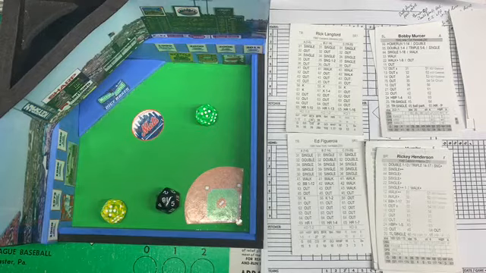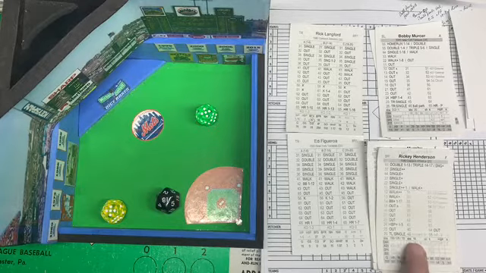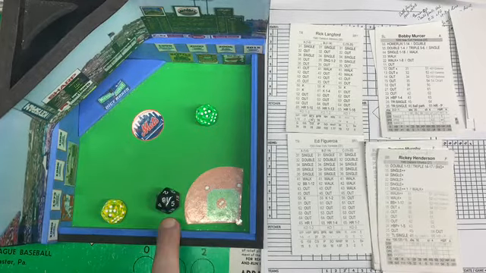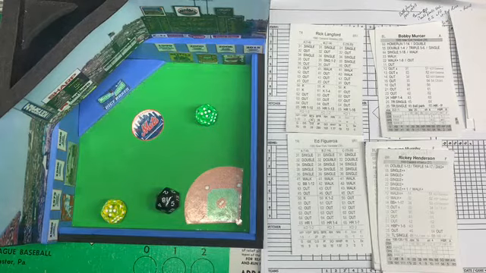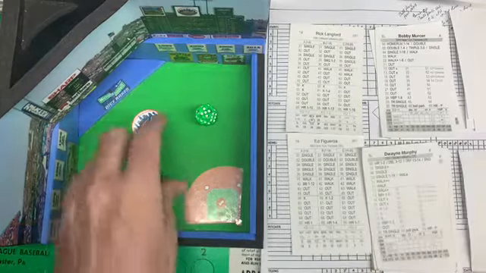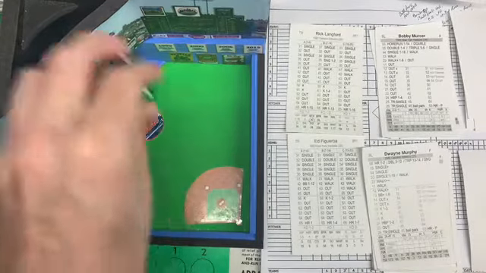Cerrone is the catcher. I believe he's a strong arm. And the strong arm catcher is going to be a -2. And Henderson is going to go down to 14. We roll an 18, and he's thrown out. It's going to be a 2-6, caught stealing. And the base runner's erased here in the bottom of the fifth inning.